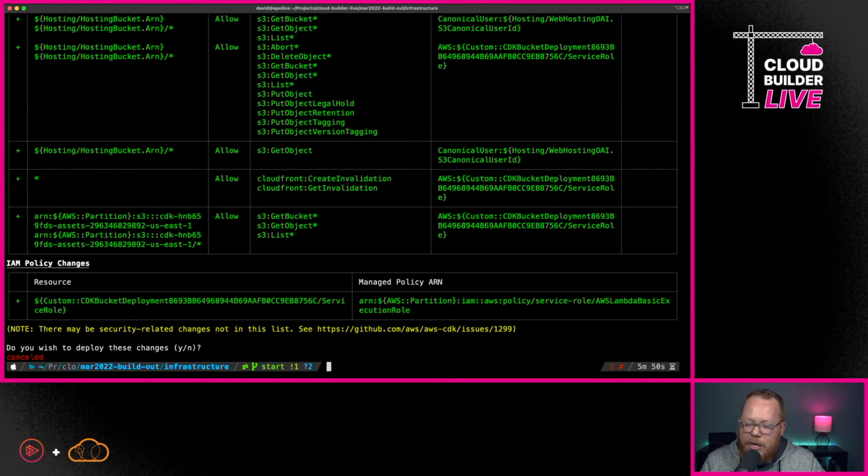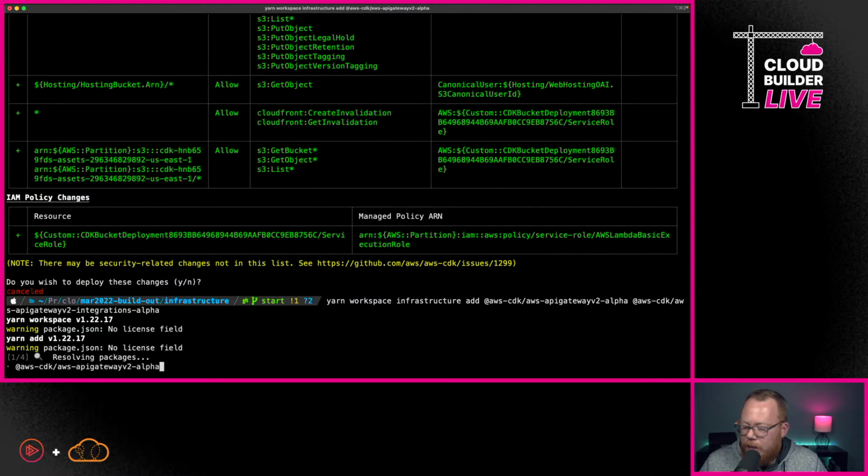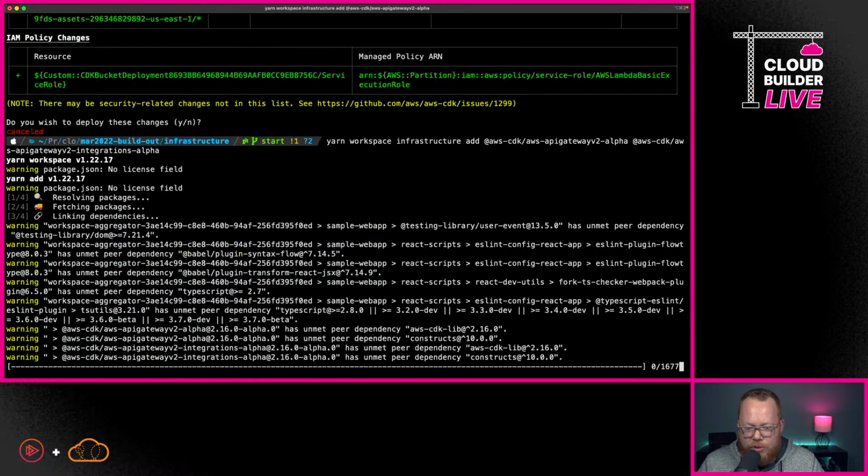But what we're going to do here is we're going to go ahead and install some additional packages. So in this case, we're going to say yarn workspace infrastructure, and we're going to add in 2 new packages. AWS API Gateway v2 and AWS API Gateway v2 integrations. And these 2 together will help us actually build out API Gateway for our application. So I'm going to go ahead and install those.